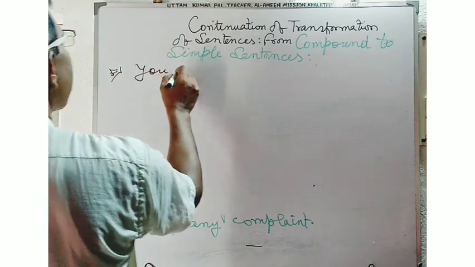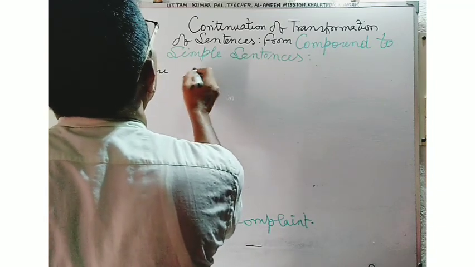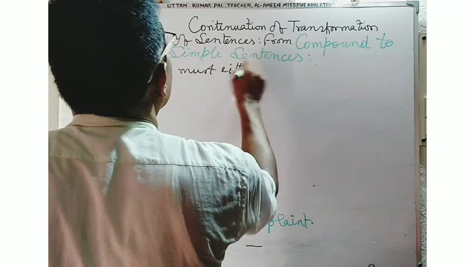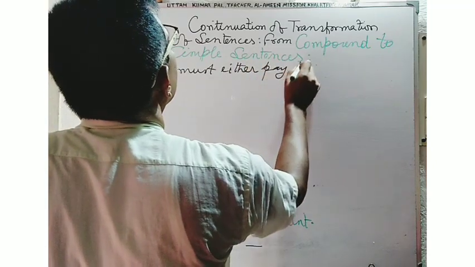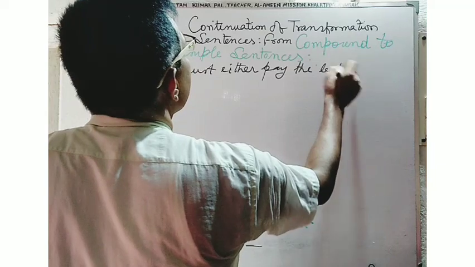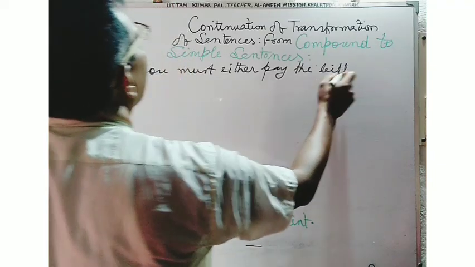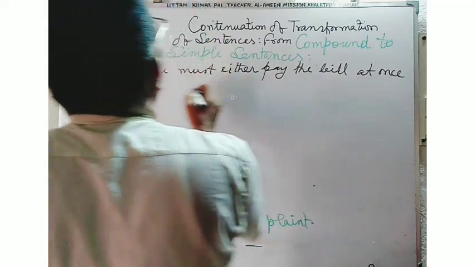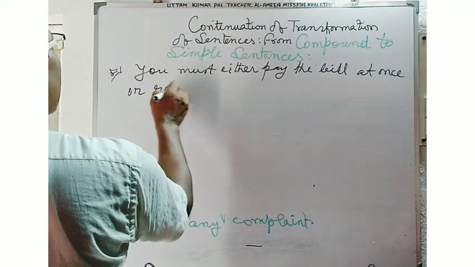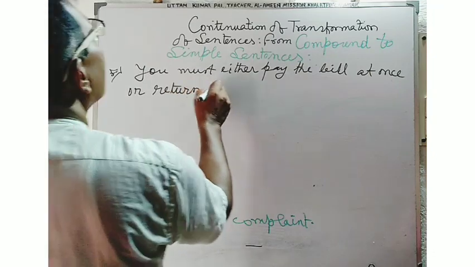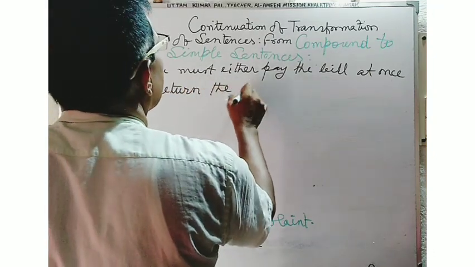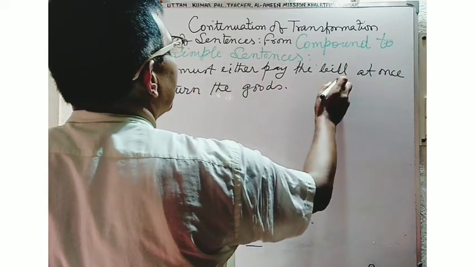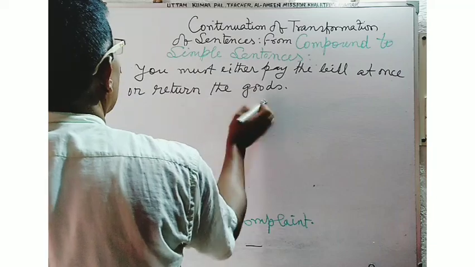You must either pay the bill at once or return the goods.